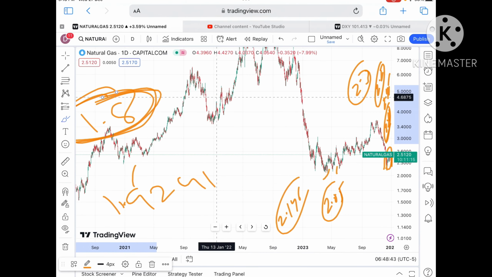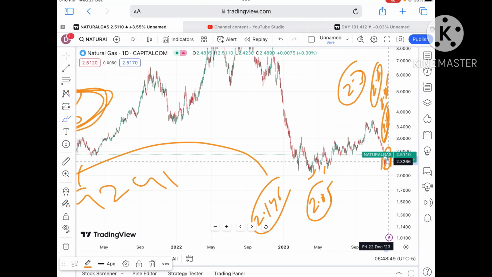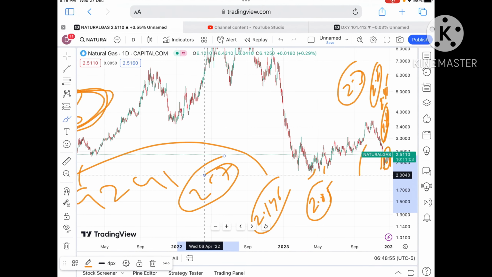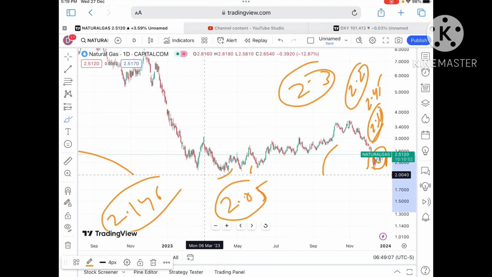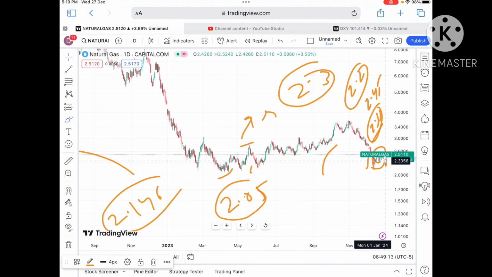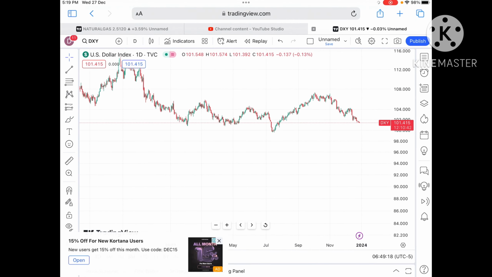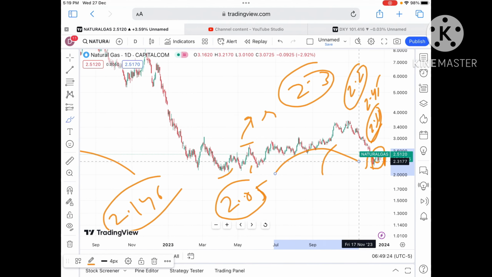Now you have to understand two patterns. This opposite U pattern is forming, so if the price starts going below a level of 2.3, we can see a further fall. But if the price starts going above a level of 2.7, we can see a further upside. These 2 points you have to understand here. In the overall trend we can see a little bit of upside, and a probability of going further upside because the dollar index is coming down. This is one of the things. Once it starts going above 2.7, a further upside. But if the price starts going below a level of 2.3, we can see a further fall because there will be a pattern forming. And the dollar index has already touched this level. So if the dollar index starts going upside, we can see that the natural gas price starts going down. That can be one of the factors.